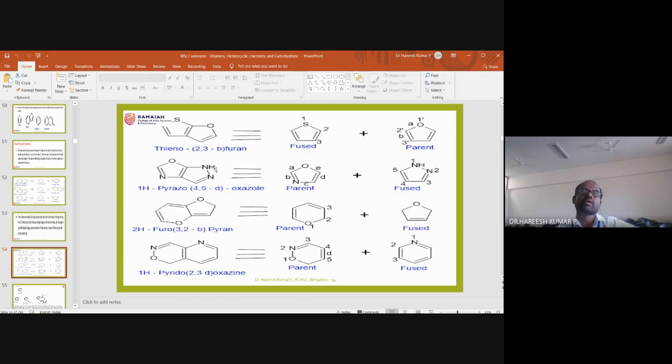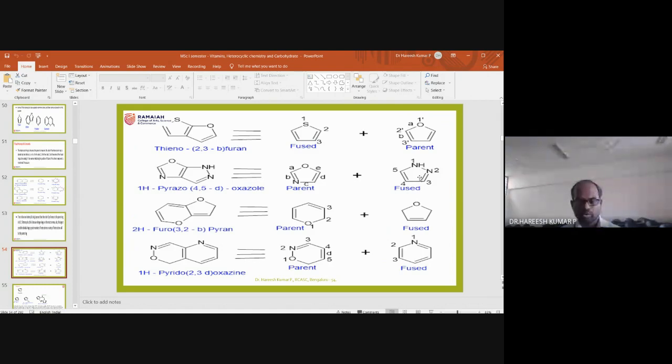If more heteroatoms are there and they are the same heteroatom, fine. If those are different heteroatoms, in such cases, the moiety containing more kinds of different heteroatoms takes the parent position, and the remaining will be the fused one.